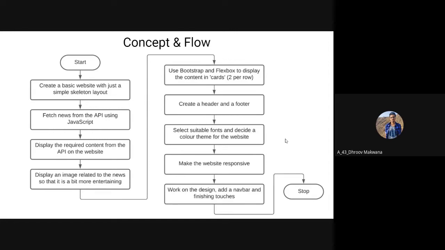Now that we were done with the data fetching part, it was time to work on the design of the website and make it look good. So we used Bootstrap and Flexbox to align our content properly and display it in the form of cards. One card represents one article and there are two cards per row. After that, we worked on the header and the footer of the web page.